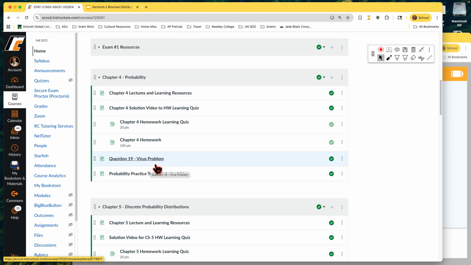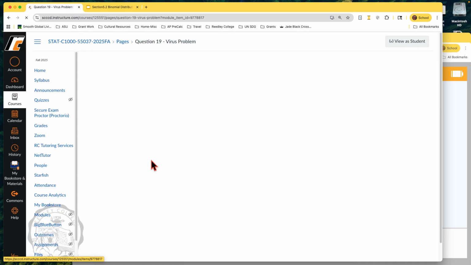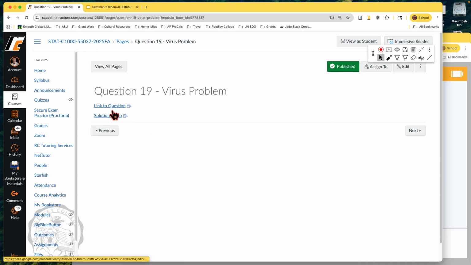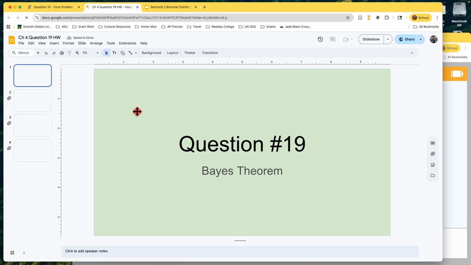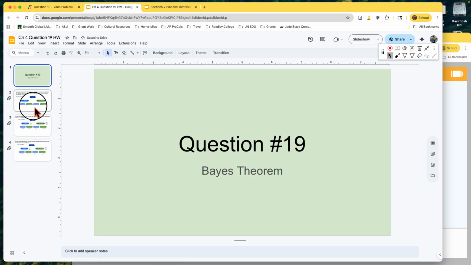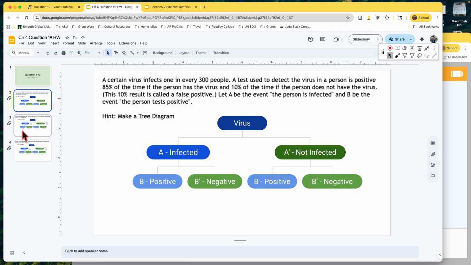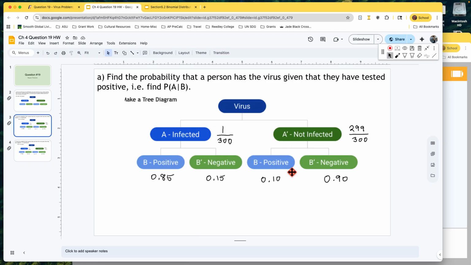So when you get to 19, I've got a full setup here. I'll just go a little bit through it. There's the question setup. It's using tree diagrams. I've got it recorded. I did it in a couple of my classes already as I was doing it, but it shows the setup here, and it walks you through how you could set up the probabilities.